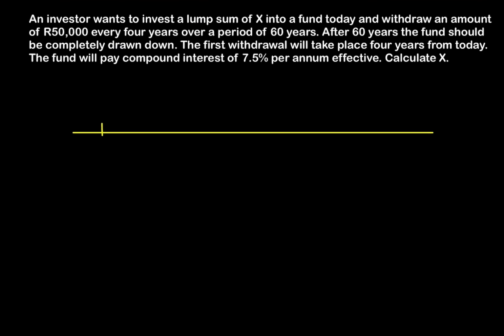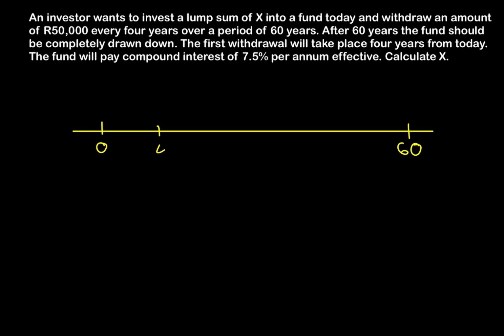Let's draw a timeline as usual. So our term goes from 0 to 60 years, but our payments only occur every 4 years. Okay, and it says that we want to withdraw 50,000 Rand every 4 years, with the first withdrawal taking place 4 years from today. So this is an annuity in arrears that we're going to be dealing with.